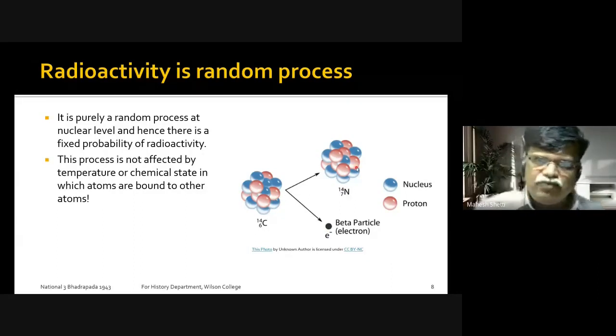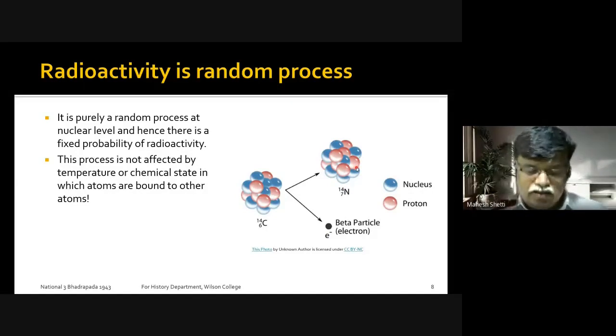Atoms are very, very small. They are 10,000 times smaller than the smallest thing that we can see with microscopes. With the best of the microscopes, atoms are 10,000 times smaller than whatever you can see, and therefore atoms cannot be seen. But what you can detect using electronic detectors is these beta particles which are given out.